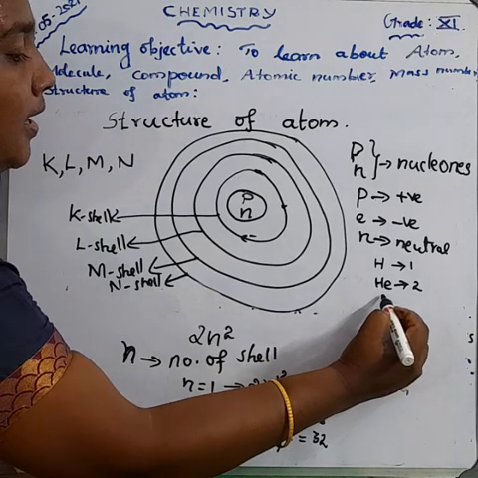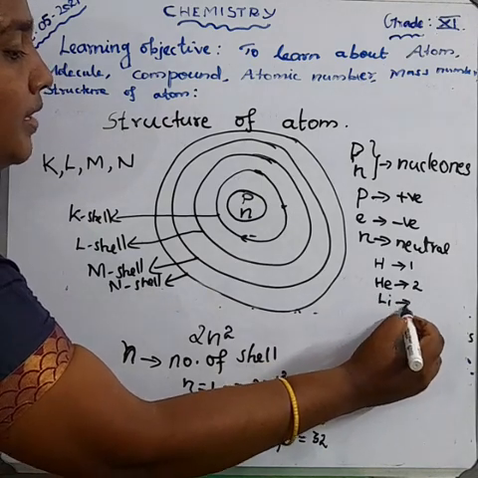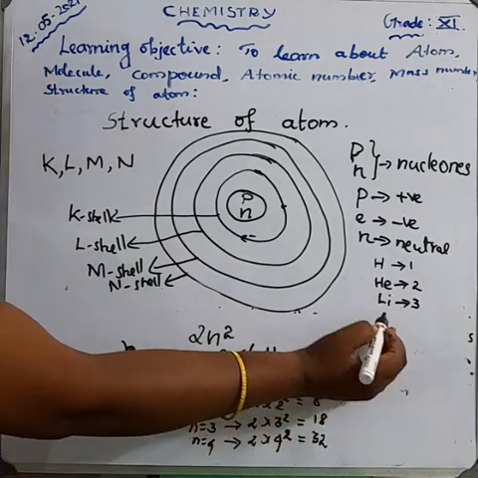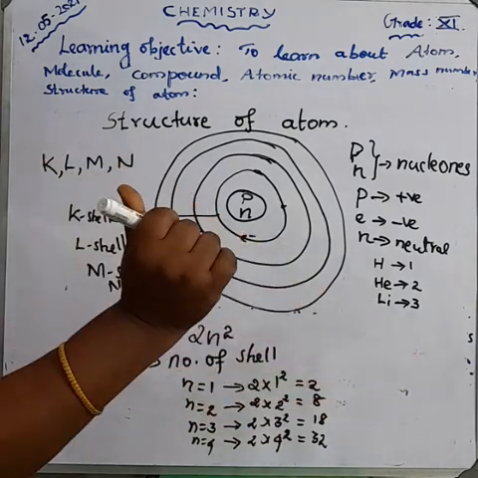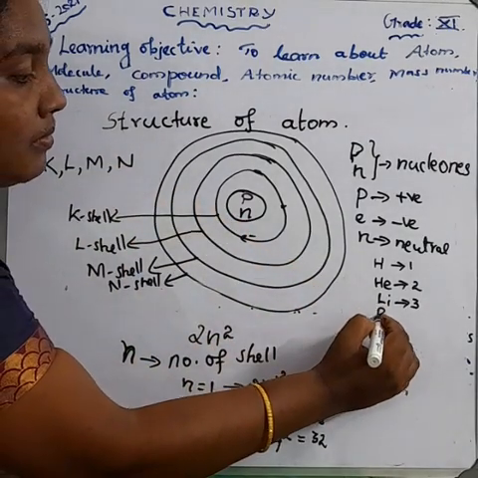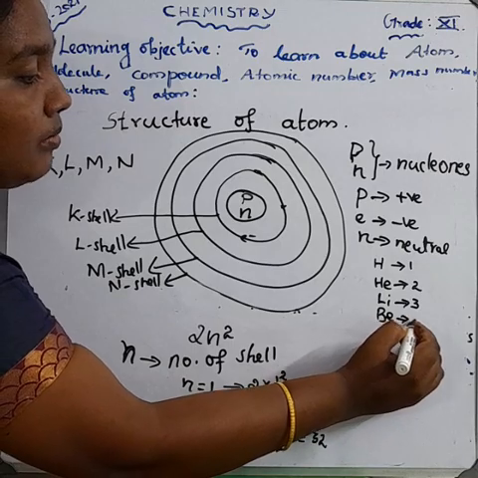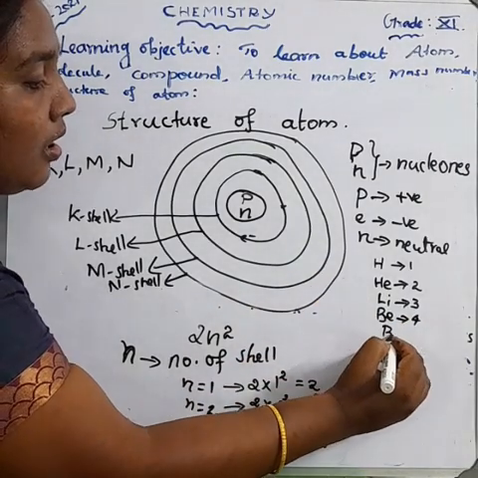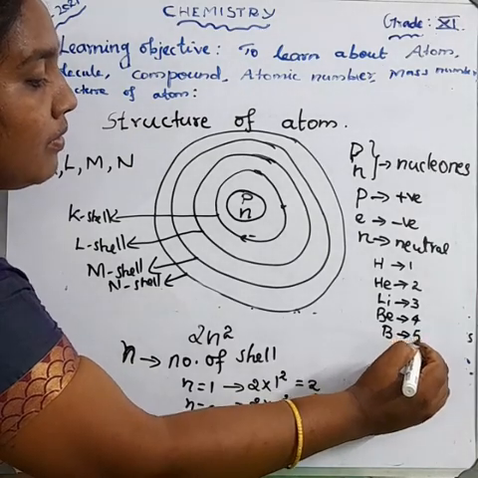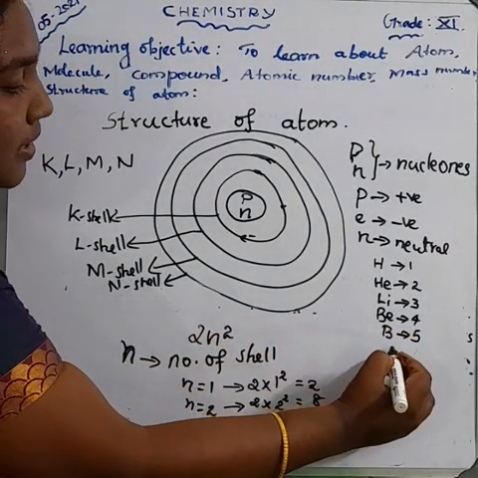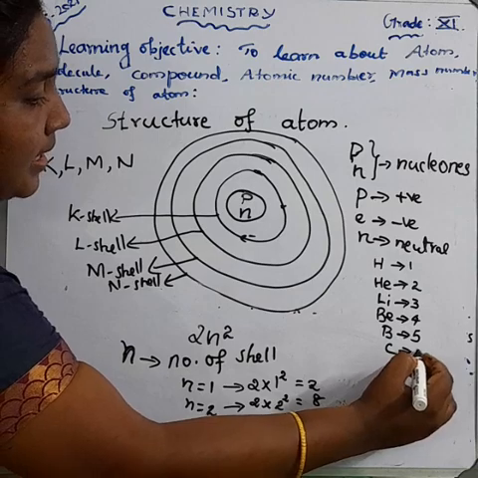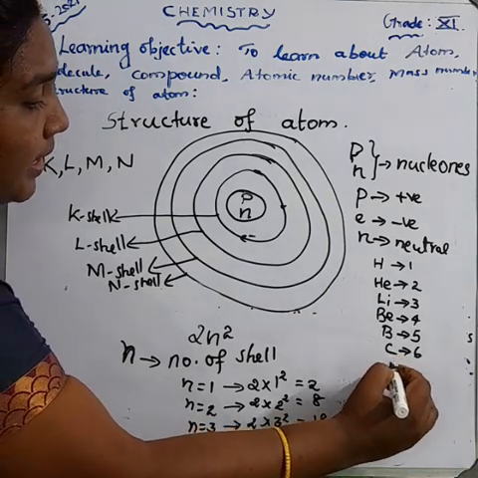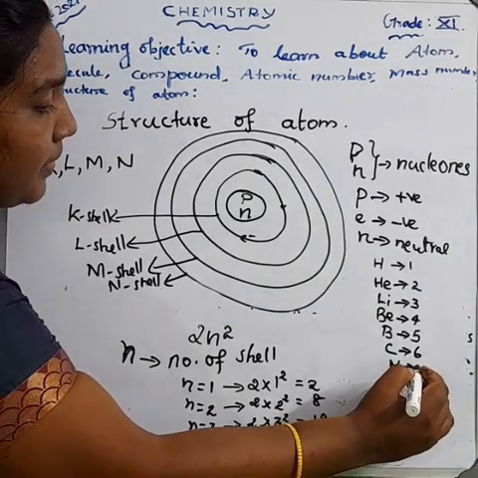The third element is lithium, atomic number 3. The fourth element is beryllium, atomic number 4. The fifth element is boron, atomic number 5. The sixth is carbon, atomic number 6. The seventh is nitrogen, atomic number 7.